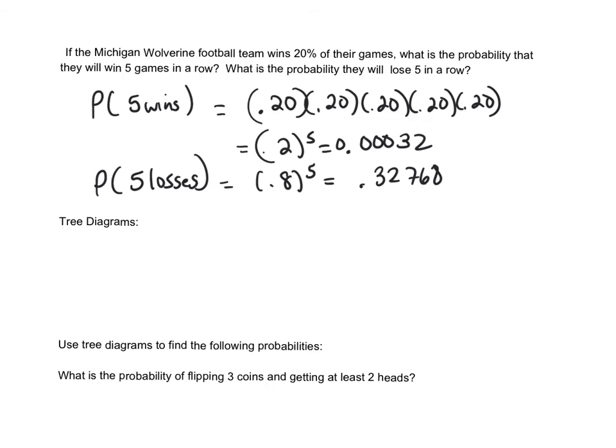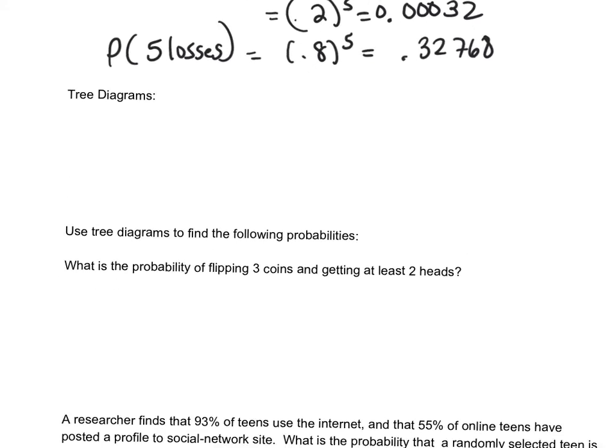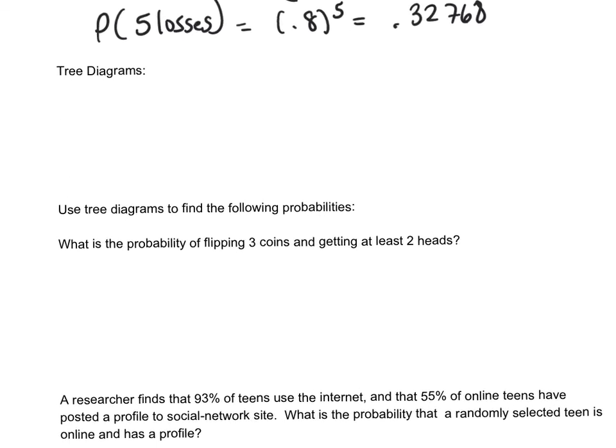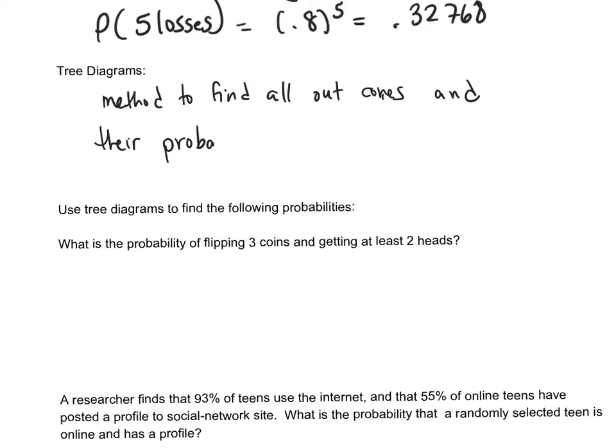Now, all the chance events we've looked at so far have been pretty elementary, but some have a lot of different outcomes that we have to consider. So in those cases, sometimes we will use what's called a tree diagram. A tree diagram is a method to find all outcomes and their probabilities. So we're going to see all the different things that can happen in a chance event and what those probabilities are.